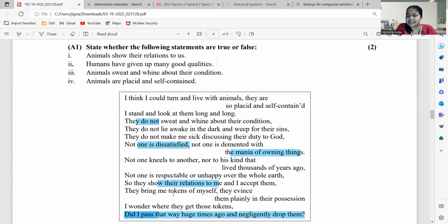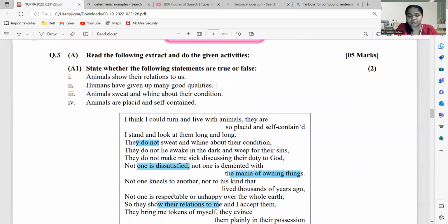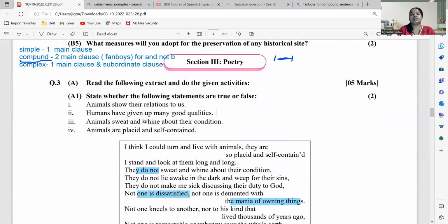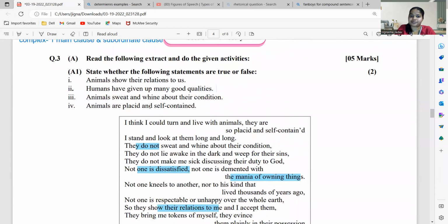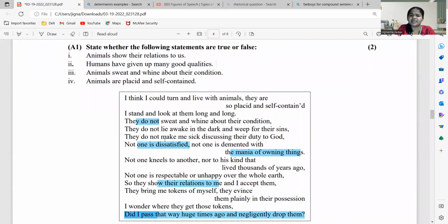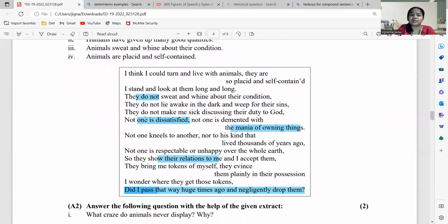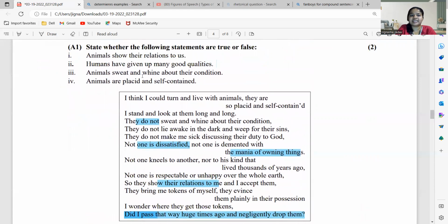Okay. Again, this is a seen poem. अपने ही textbook में से poem है. Let us read the questions. True or false? Animals show their relationship to us. Over here, he's trying to say, right, that they do not make me sick discussing. So they show their relation to me and I accept. So this becomes a sentence which is true, that animals show their relationship to us, right?